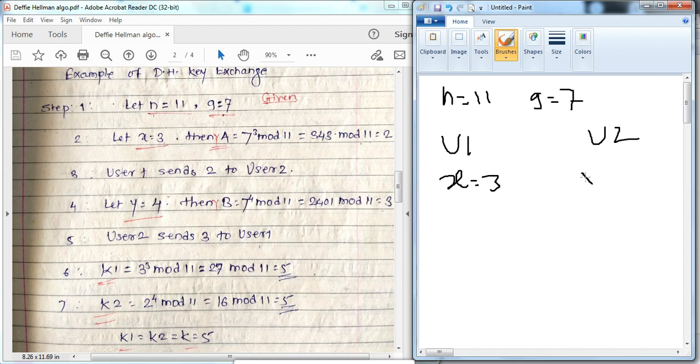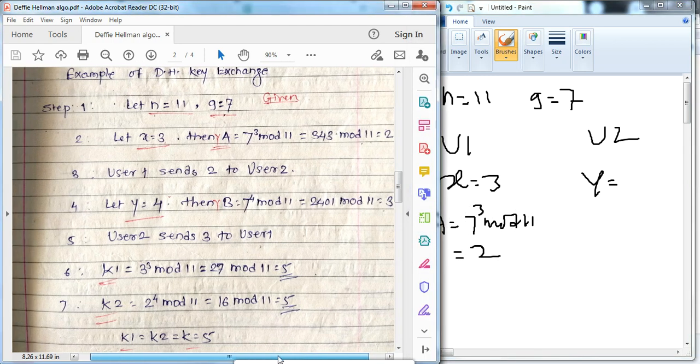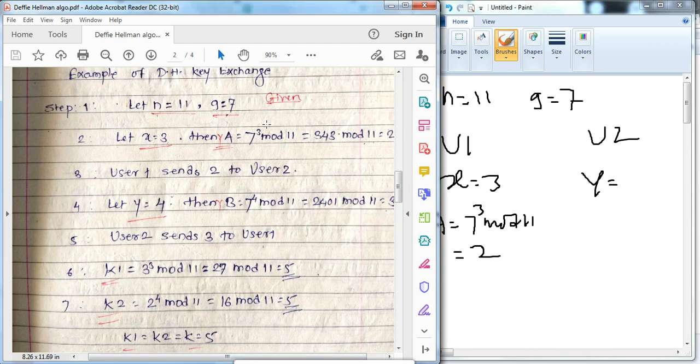The first user selects x and calculates the a value: g raised to x mod 11, that is 7 raised to 3 mod 11. The answer is 2, right?